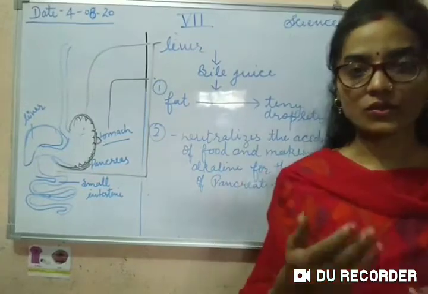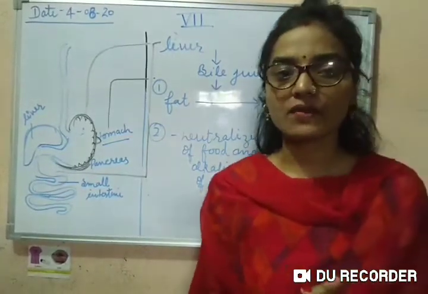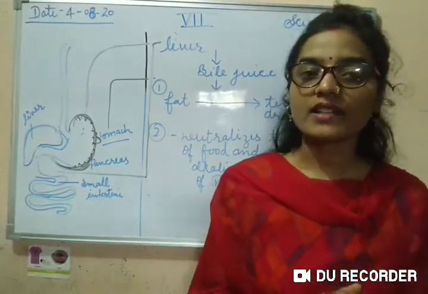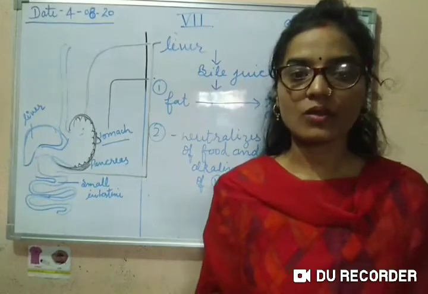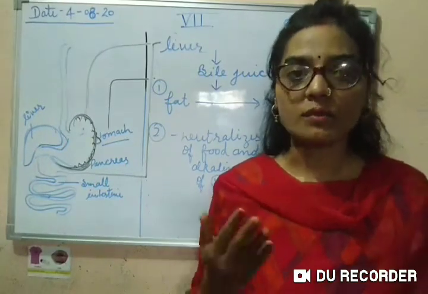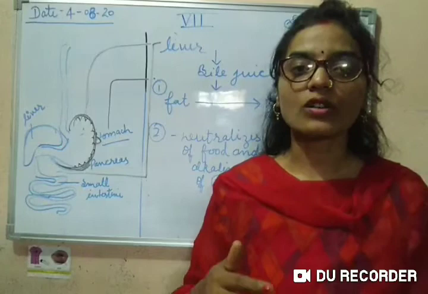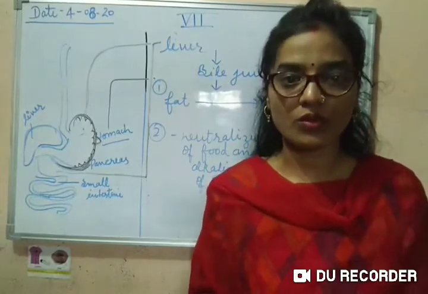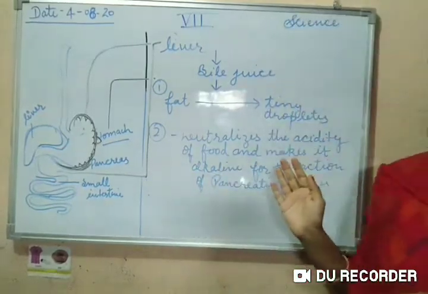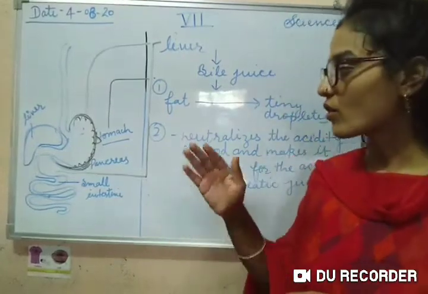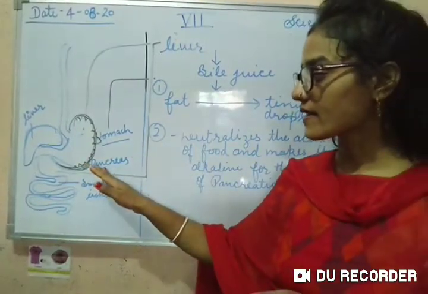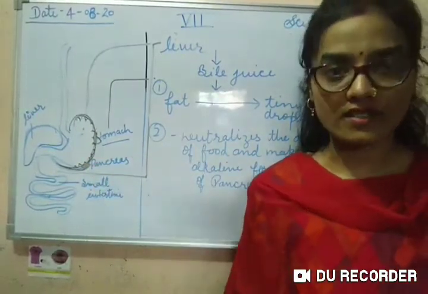If the food is acidic, then the bile juice will act there and make the food basic or alkaline, so that the pancreatic juice can act there. You all know that the pancreas is here, and the pancreas also secretes some juices.